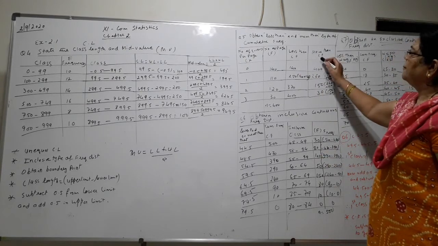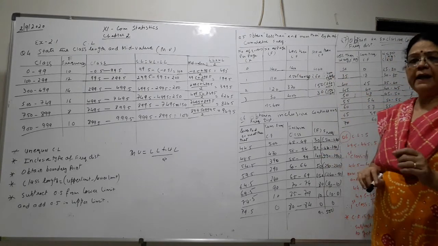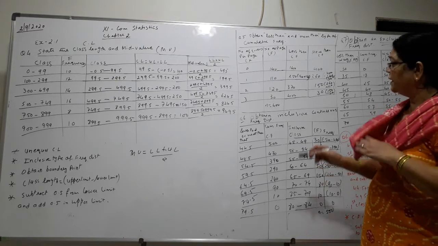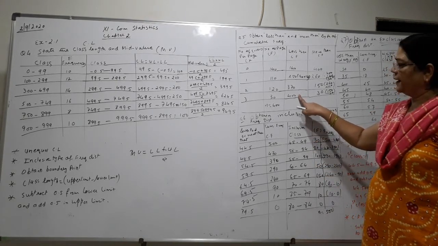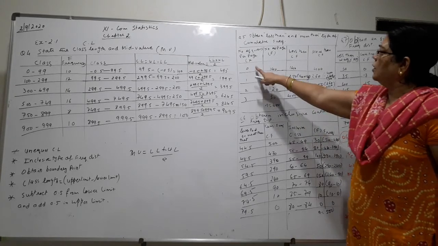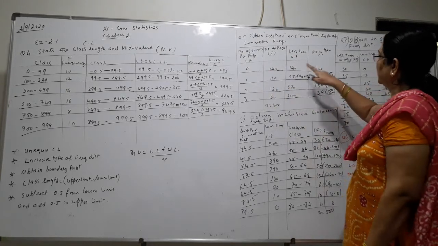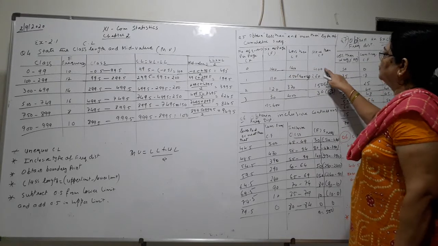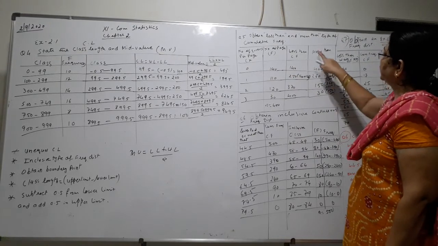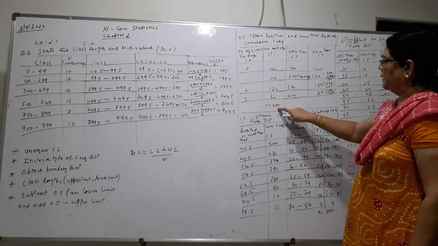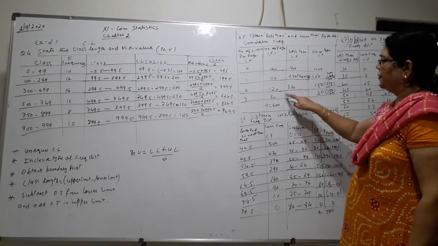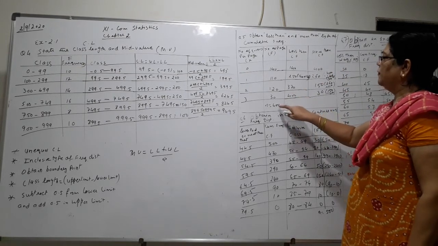In more than type of cumulative frequency, you have to start from the total, that is 400. So for 0 errors per page, it is 400. When it is given more than type, you have to start from the total number of pages.